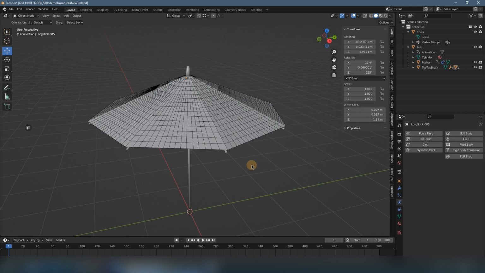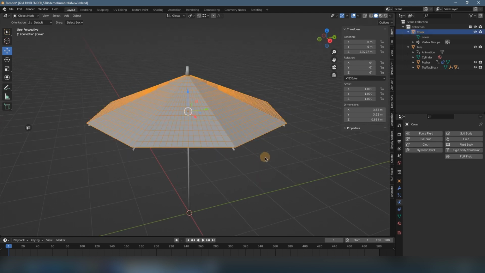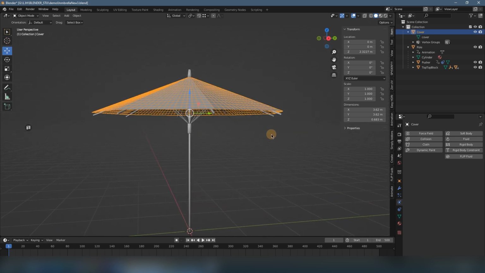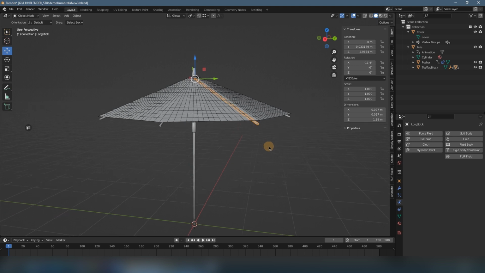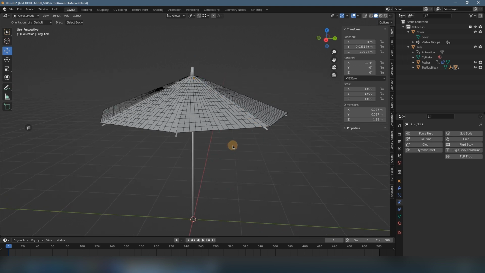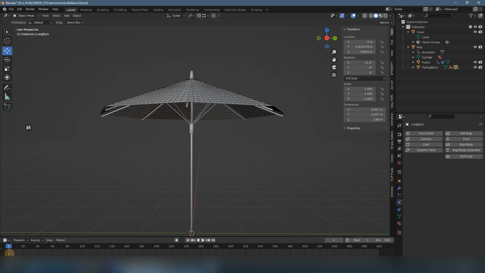Now, the next thing we want to do is find a way to attach the cover object, which means the part of the cloth, to the structure of the parasol, making them move together, so the cloth follows the structure. But for now, it doesn't follow.